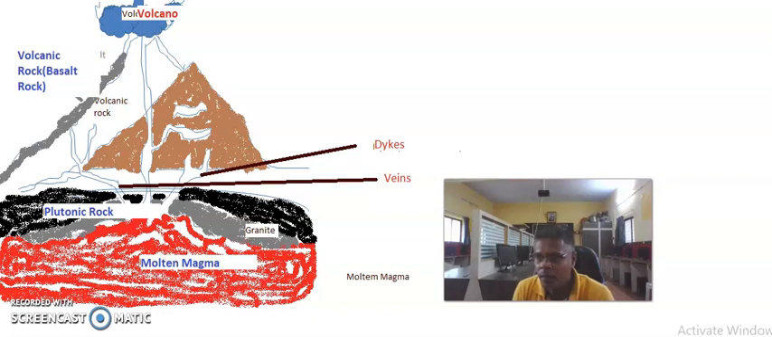So in the diagram we see the rocks formation process. Rocks are classified into three classes. Number one, igneous rock. Number two, sedimentary rock. And number three is the metamorphic rock.